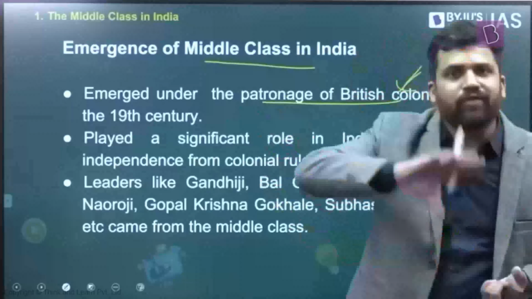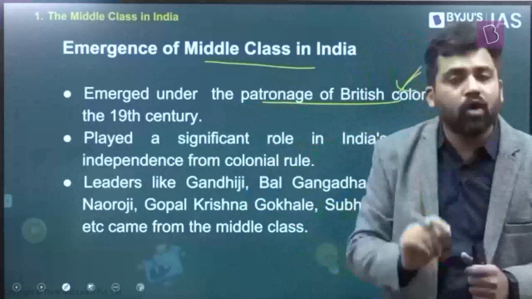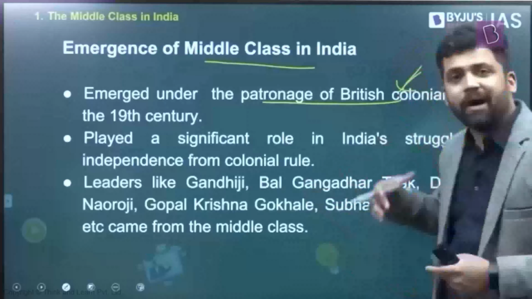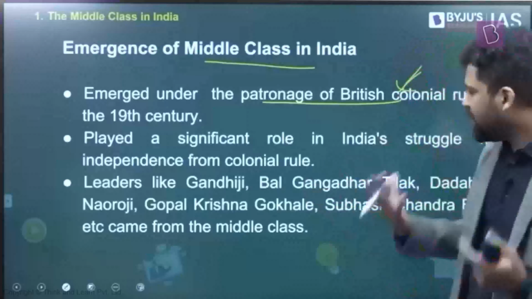But one thing has to be noted: the middle class that is emerging in India is playing a very significant role in the political arena. Many of the political leaders, the freedom fighters, emerged from the middle classes, be it Mahatma Gandhi, Bal Gangadhar Tilak, Gopal Krishna Gokhale, all of them. So they had roots in the middle classes. So this is how the middle class is emerging in the Indian context.